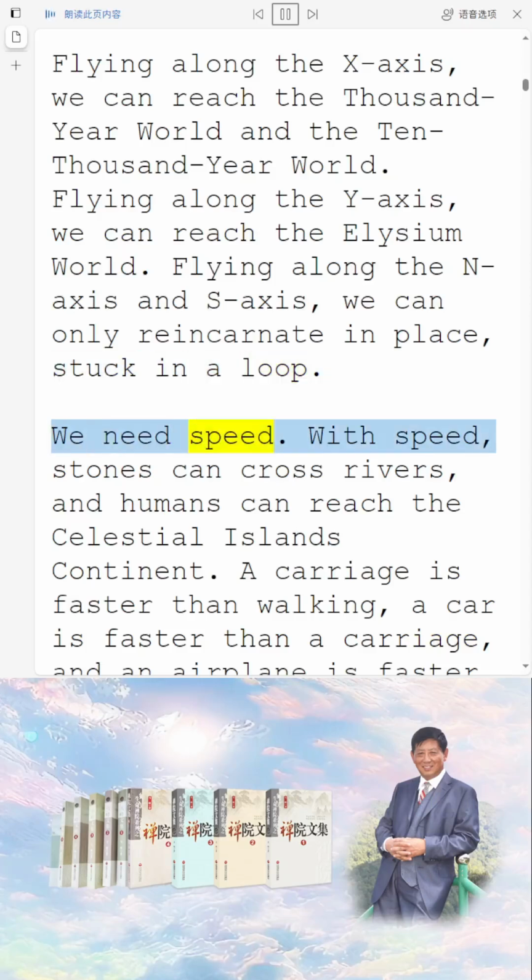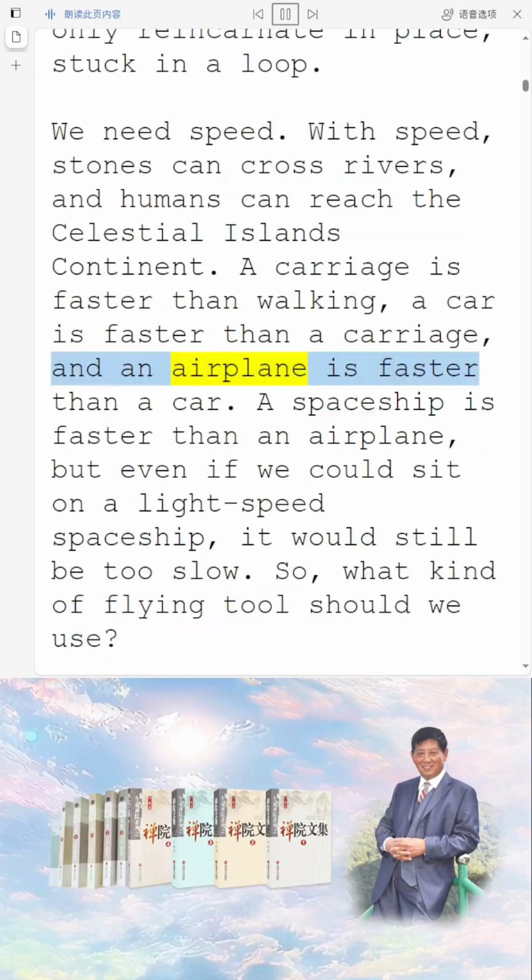We need speed. With speed, stones can cross rivers, and humans can reach the Celestial Islands continent. A carriage is faster than walking, a car is faster than a carriage, and an airplane is faster than a car. A spaceship is faster than an airplane, but even if we could sit on a light-speed spaceship, it would still be too slow. So, what kind of flying tool should we use?